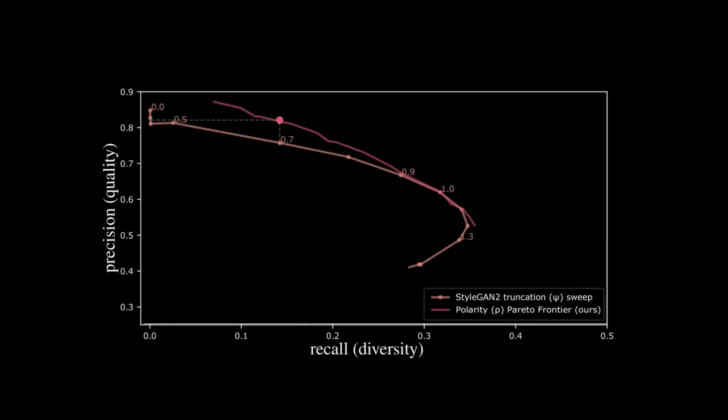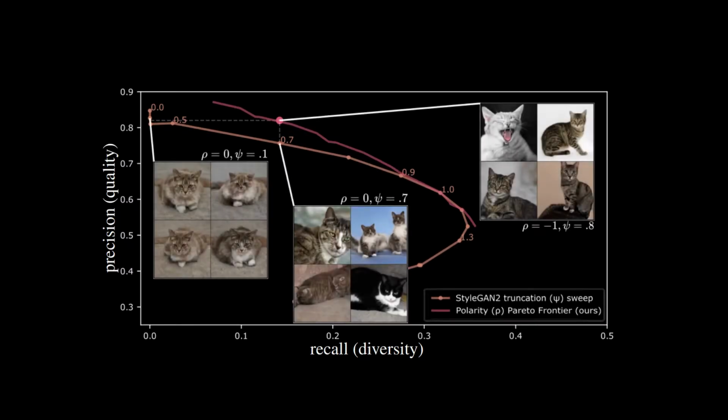Polarity sampling works for state-of-the-art deep generative networks as well. Consider StyleGAN2 trained on the Elson CATS dataset. The quality and diversity of this generator can be measured via the precision and recall metrics. Compared to standard methods of control, for example, the latent space truncation method for StyleGAN2, the polarity parameter allows achieving a better Pareto trade-off, therefore obtaining higher recall for any given precision or higher precision for any given recall compared to truncation.